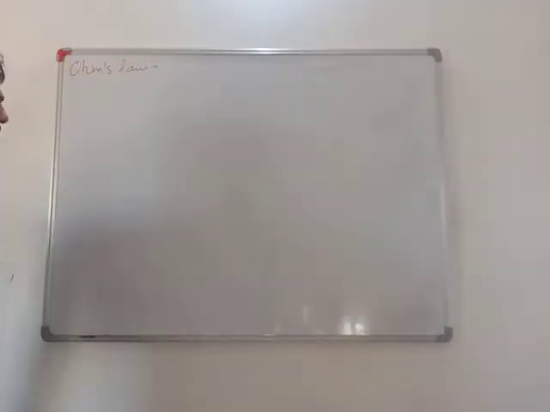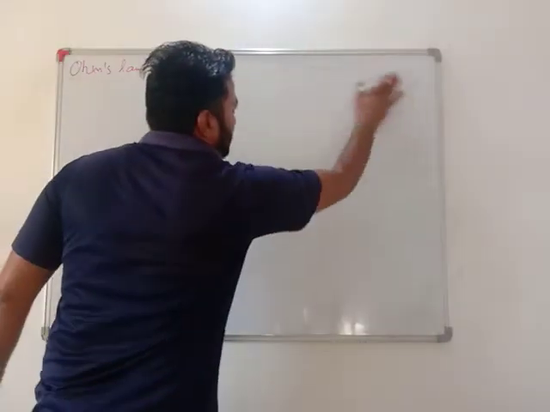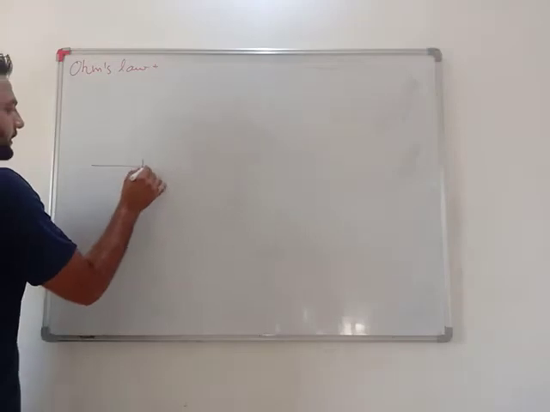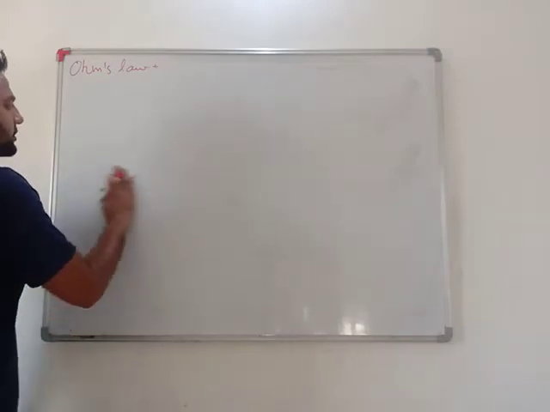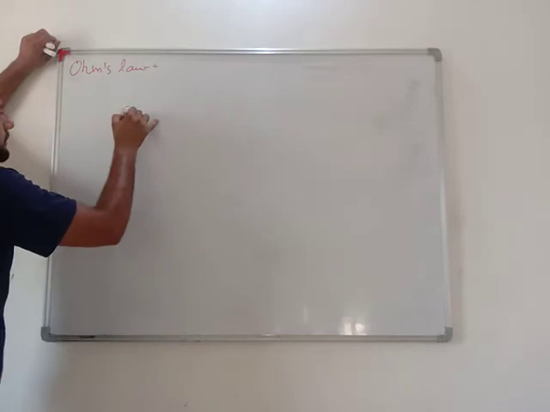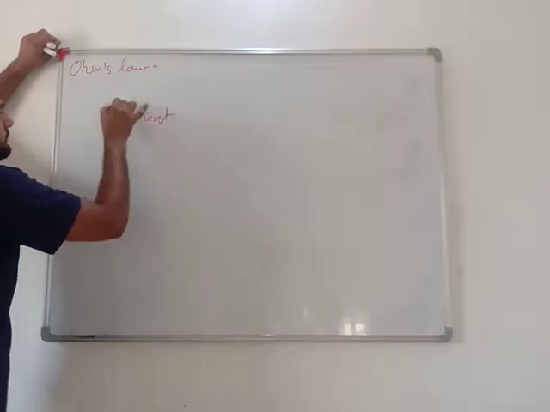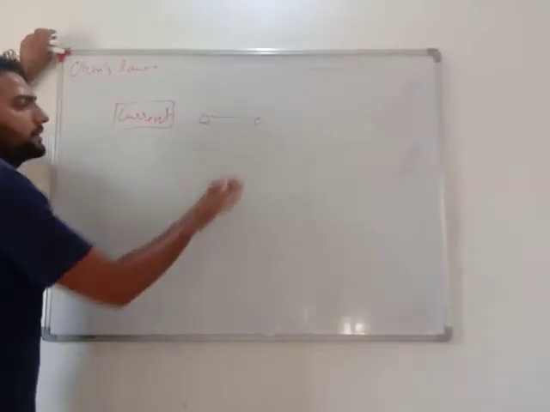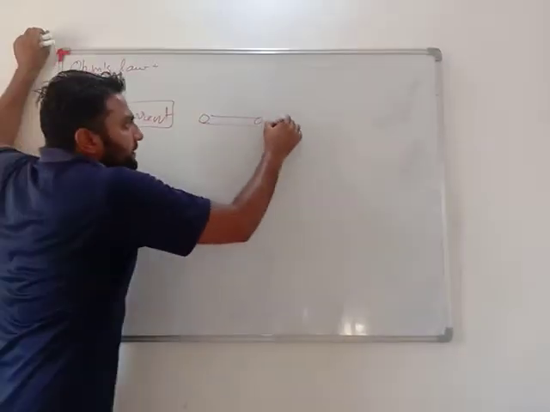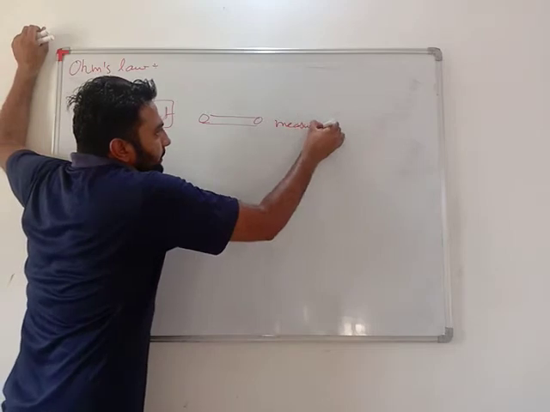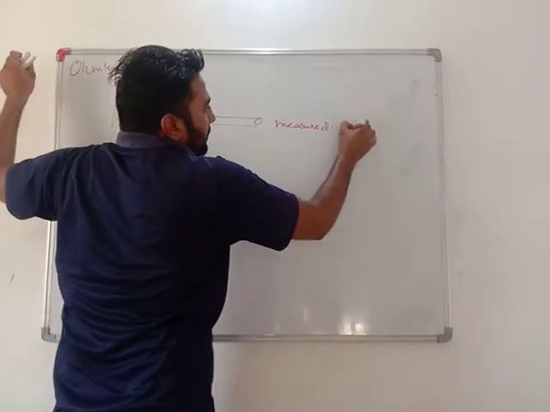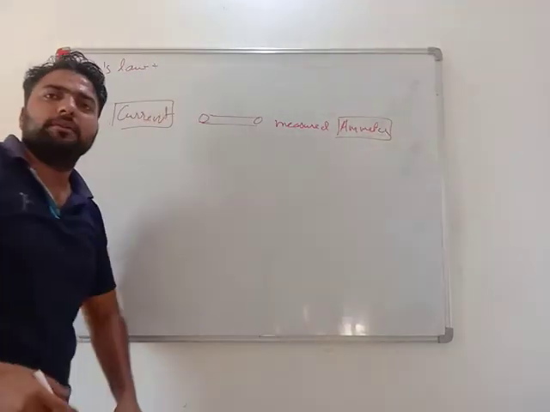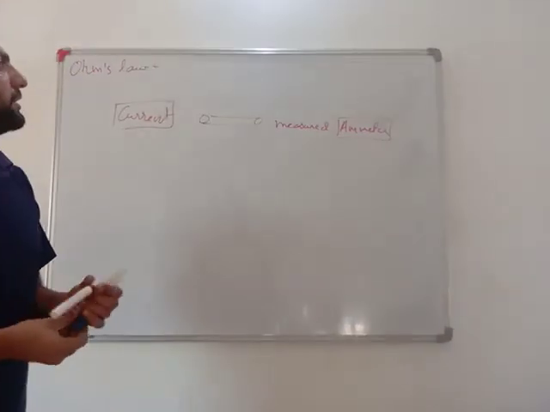Ohm's law. I will let you explain how. See, let's say, my dear students, first of all you need to understand current, that is flow of charges in any conductor. It is measured by an instrument called ammeter. What is ammeter? A device used to measure current.